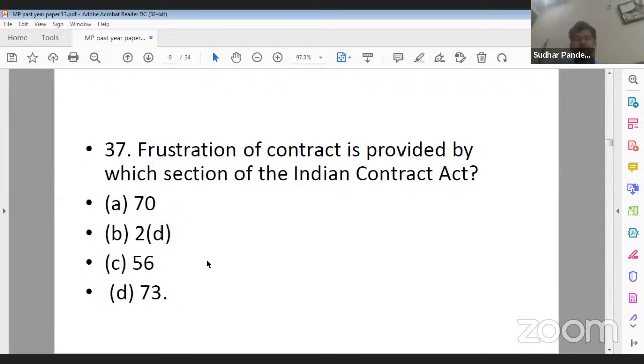Yes, it is quite an easy question, a repetitive question. Frustration of contract or doctrine of supervening impossibility, all these principles are inculcated. Yes, Vinny ji, you are correct. 37, C is the right answer, that is under section 56.